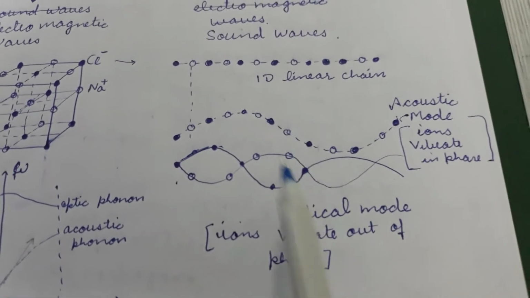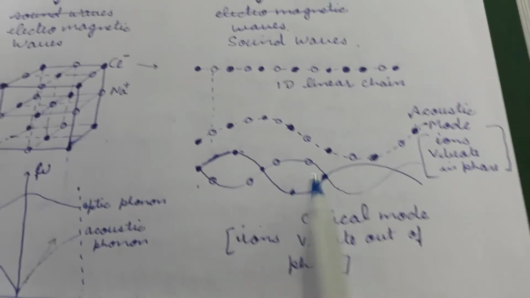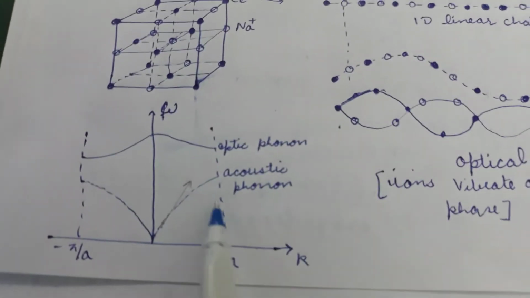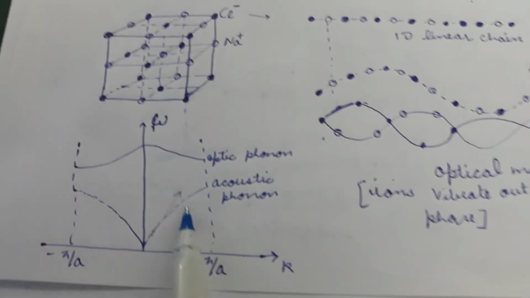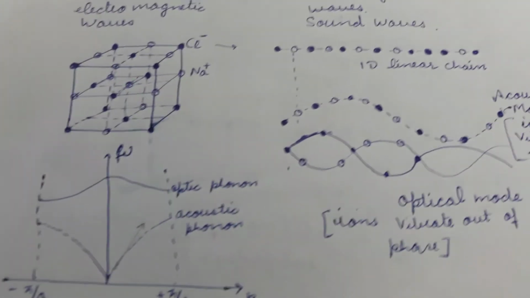That is why the acoustic will be a low energy mode and this will be a high energy mode. So in the dispersion relation also, you will have the dispersion relation for low energy phonons and for high energy phonons. But this is for a one-dimensional chain.